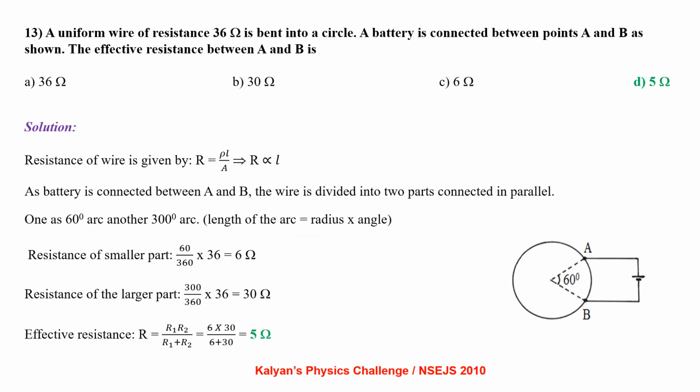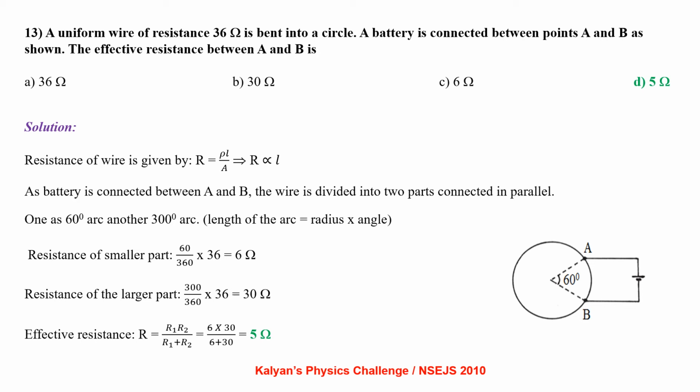A uniform wire of resistance 36 ohm is bent into a circle. A battery is connected between the points A and B as shown. The effective resistance between A and B is? See the diagram, the arc between A and B subtends an angle 60 degrees. Resistance of a wire is given by R equal to rho L by A, from which we can write R is directly proportional to L as long as area of cross section remains constant.